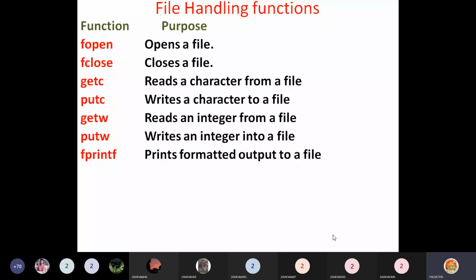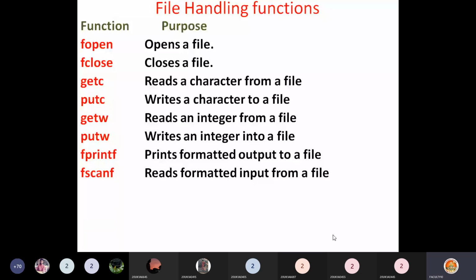Then fprintf prints formatted output to a file. We have the printf function which prints onto the monitor, but this fprintf writes output to a file. fscanf reads formatted input from a file. scanf reads data from the keyboard, but fscanf reads data from a file.